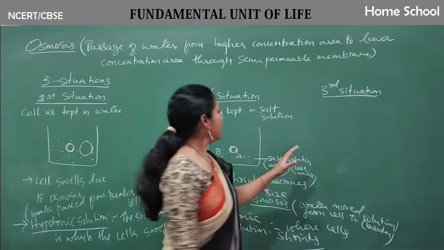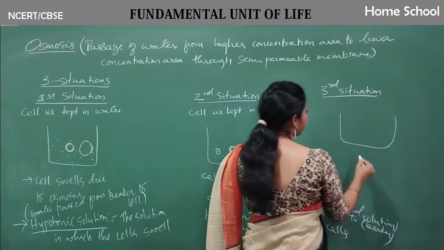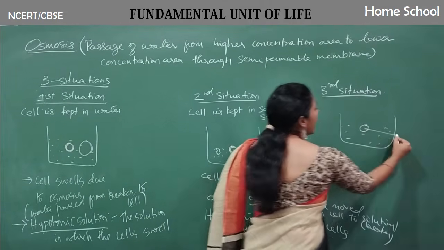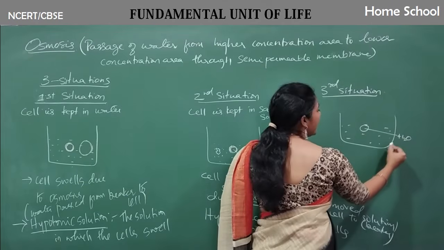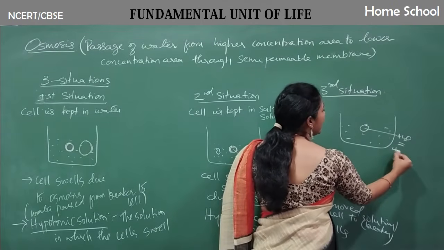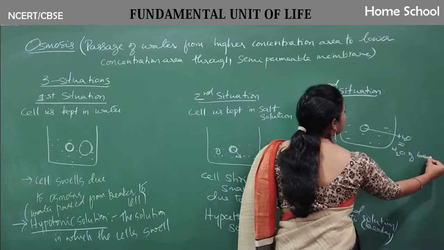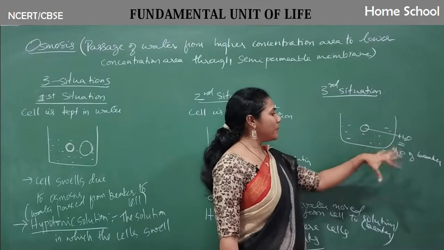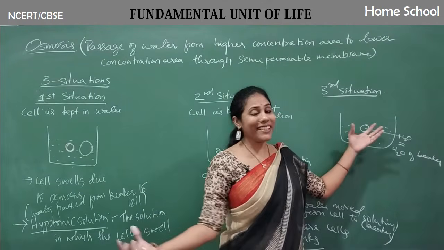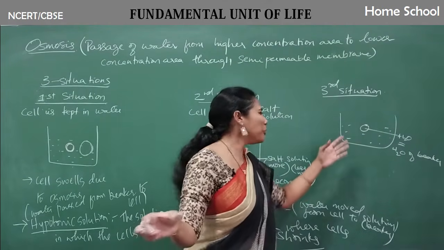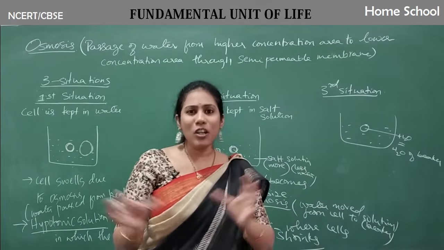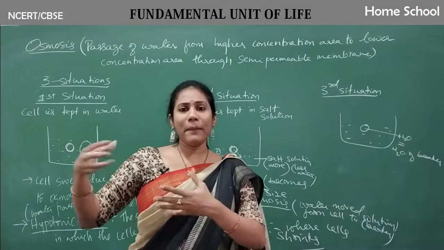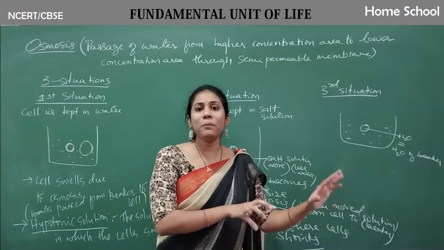Clear? And coming to the third situation, I have put a cell in a beaker where the H2O of the cell is almost equal to the H2O of the beaker. However much water content is there in the beaker, that much water content is present inside the cell also. Then do you observe a process of osmosis? Osmosis means in one area the water amount must be high and in another area the water amount must be less.